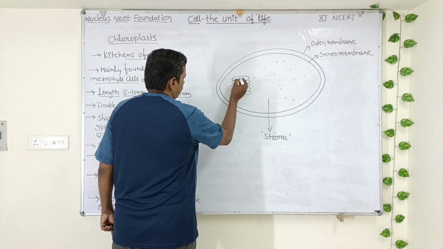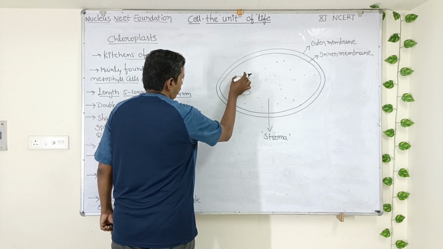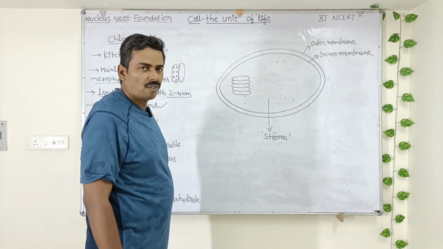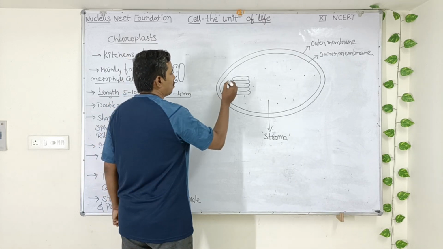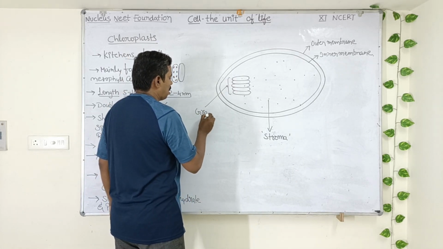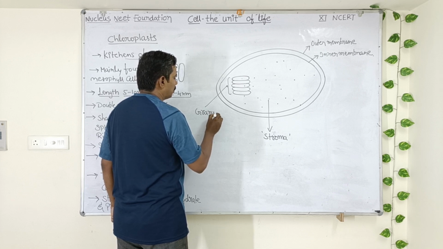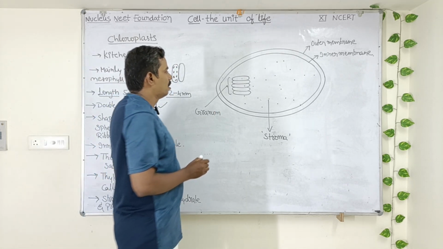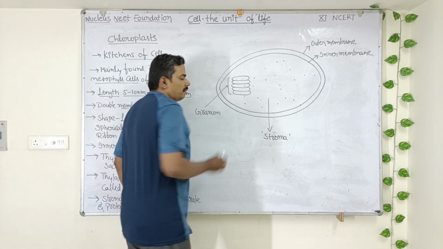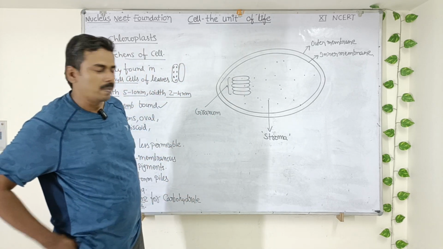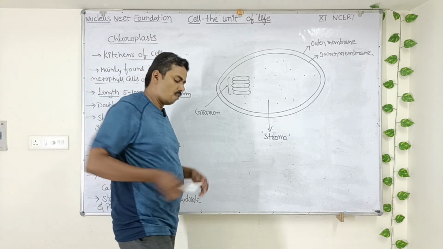So each individual structure is a thylakoid. Several thylakoids, when they are arranged one over another like piles of coins, then this entire structure is called granum. Grana is plural, granum is singular. Okay. So in the thylakoid membrane, you can see different types of photosynthetic pigments that take part in photosynthesis.